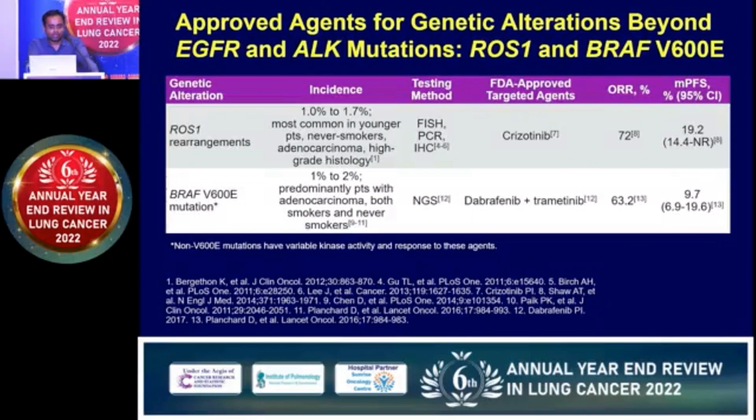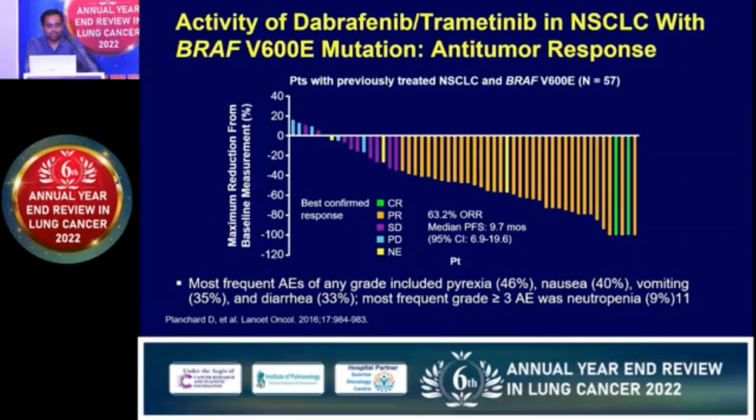The remaining are the rare mutations, either ROS1 or BRAF, where the incidence ranges between 1 to 2%. These can be tested by FISH, IHC, or NGS, and there are some targeted drugs available. Here again, the response rate is around 60 to 70%, and survival is again more than 5 years. This is the activity of dabrafenib and trametinib in a phase 2 trial, where more than 60% of patients responded to the dabrafenib and trametinib combination.